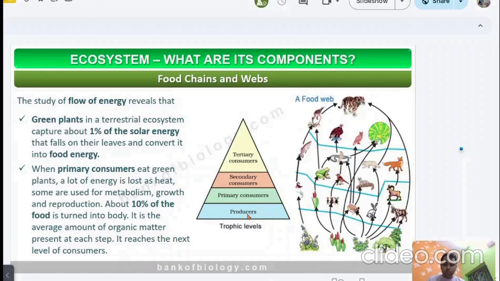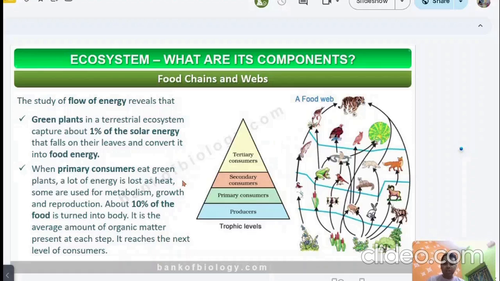The producer transfers 10% of its energy to the primary consumer. The secondary consumer absorbs only 10% of the energy of the primary consumer, and the tertiary consumer absorbs only 10% of the secondary consumer. That means if the producer contains 10,000 joules of energy, the primary consumer only gets 1000 joules, the secondary consumer gets 100 joules, and the tertiary consumer gets 10 joules.